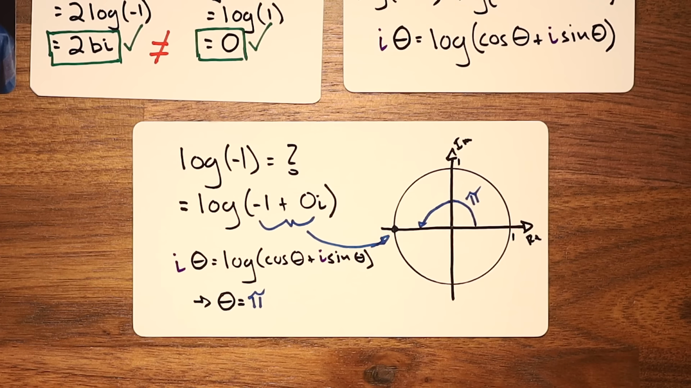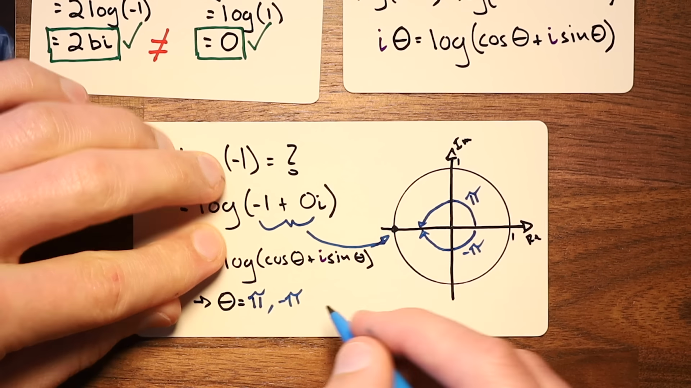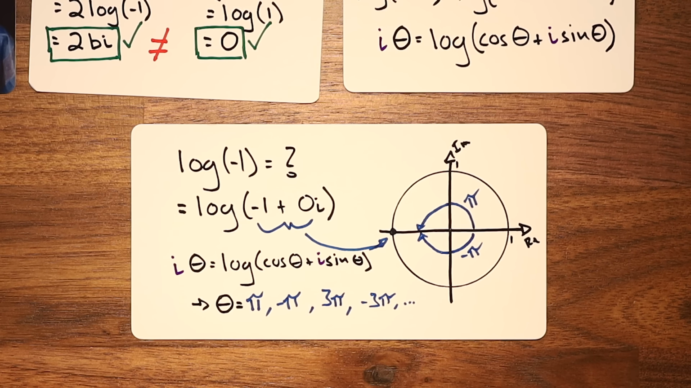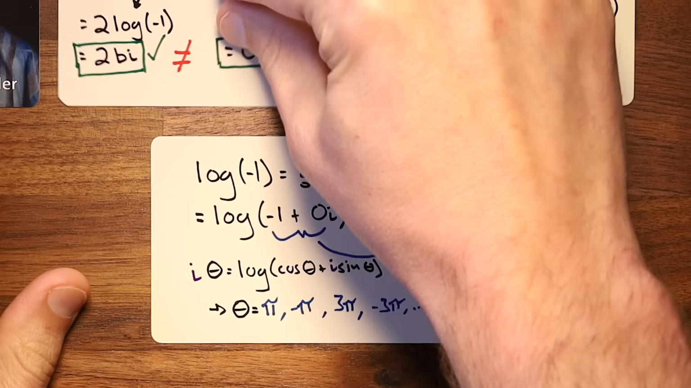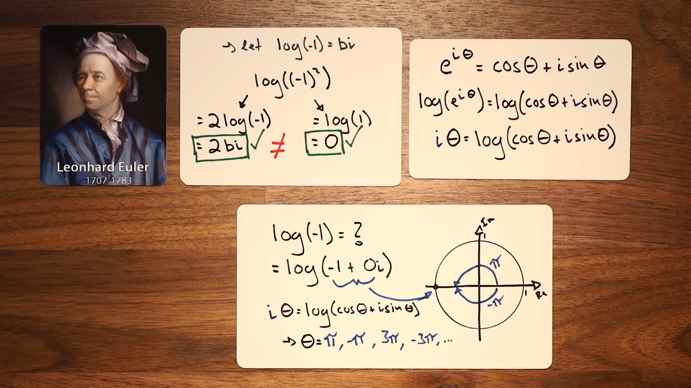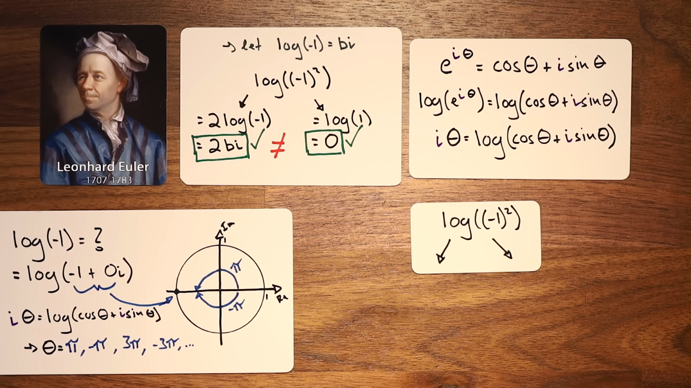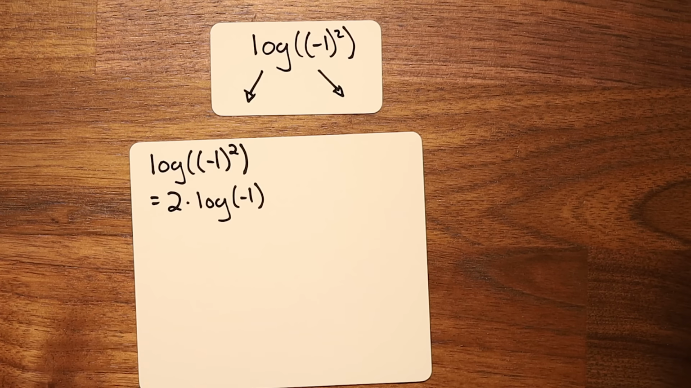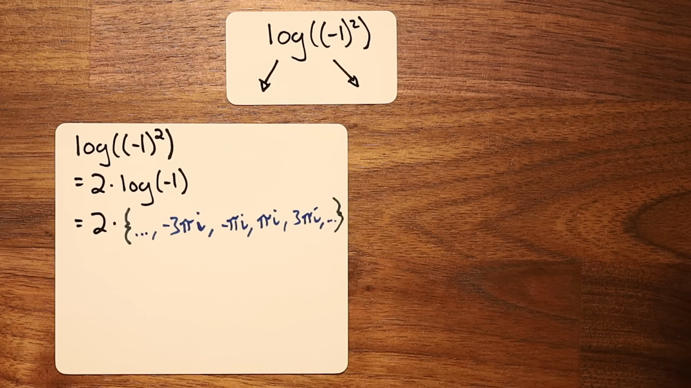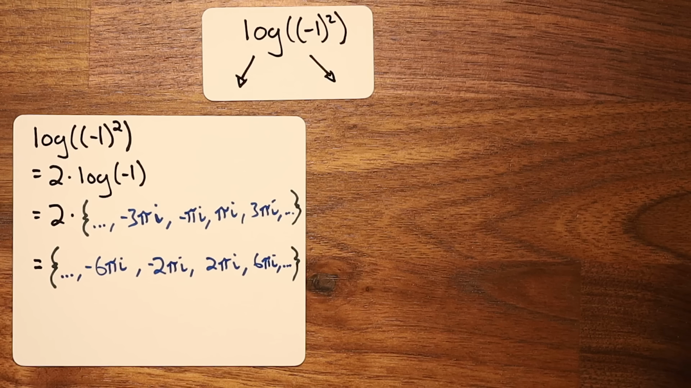A theta value of pi radians will work here, but so will -pi, 3pi, -3pi, and so on. So the logarithm of -1 is equal to all odd multiples of pi i. This is precisely what Euler means when he says that logs have an infinite number of solutions. Euler's paradox about the logarithm of -1 squared now has a straightforward solution. If we drop the 2 down, this means multiplying all the solutions of log of -1 by 2. So -6 pi i, -2 pi i, 2 pi i, and so on.